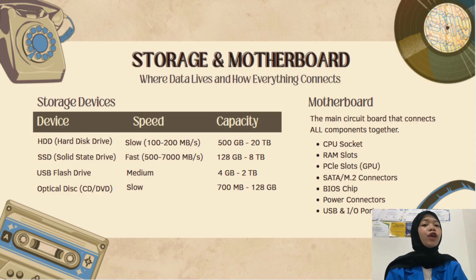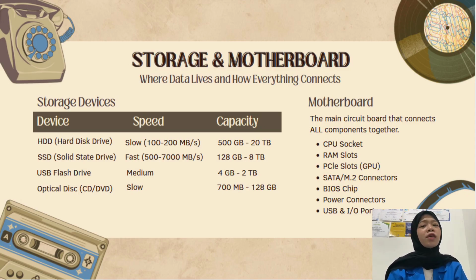Storage devices: HDD, or hard disk drive. It uses spinning magnetic disks to store data. It's slow by modern standards, around 100 to 200 megabytes per second, but offers massive capacity at a low price. SSD, or solid state drive, has no moving parts. It uses flash memory chips.